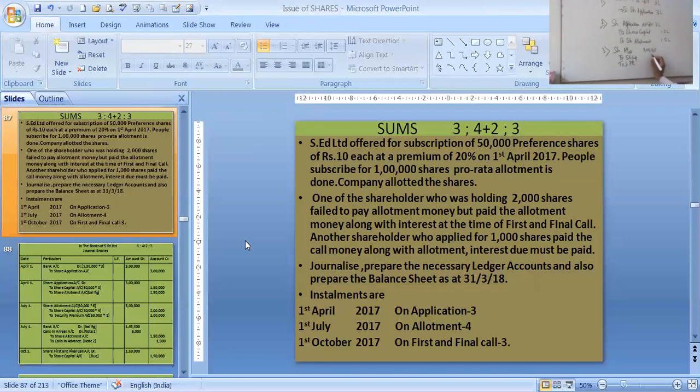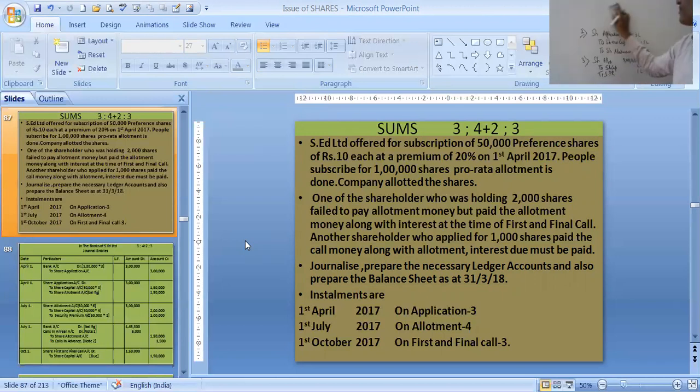So to share capital is how much? To share capital 2 lakhs, because 4 rupees per share, sorry, 4 into 50,000 is 2 lakhs, and to security premium 1 lakh. That is 2 rupees into 50,000. This much you all have understood. Now we will do the next entries. Next, the fourth entry we will do now. The fourth entry will be what?